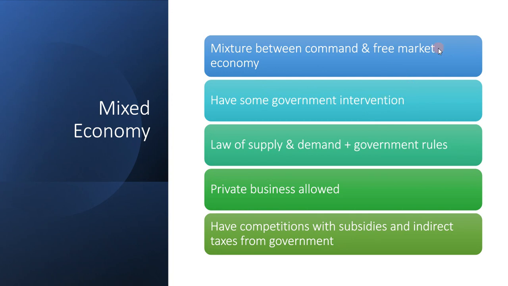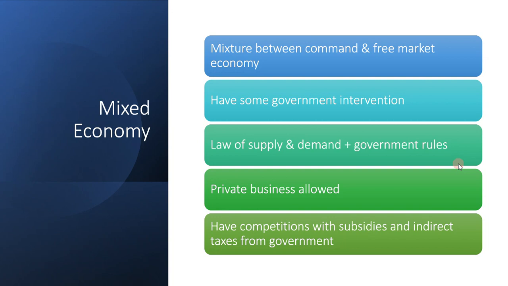They're going to set laws and rules for fairness. There's going to be the law of supply and demand, so the resources are going to get allocated by the law of supply and demand plus government rules. For example, tobacco is essentially harmful for people, or marijuana. People might want a lot of marijuana, and the law of supply and demand is going to distribute marijuana to people efficiently.